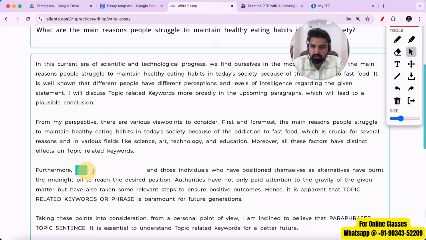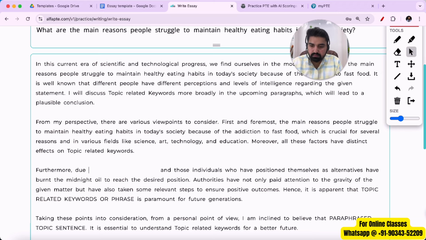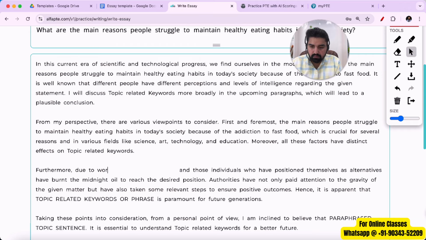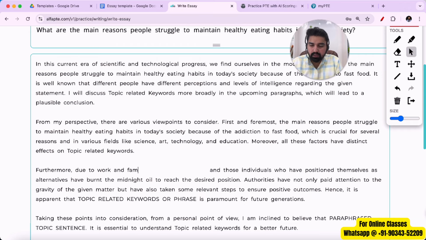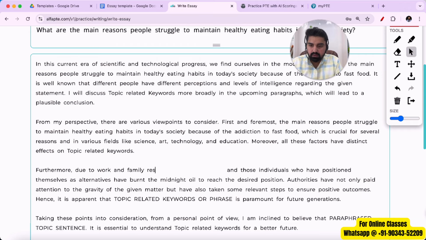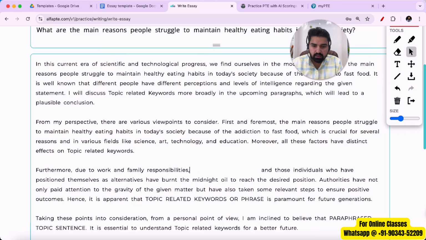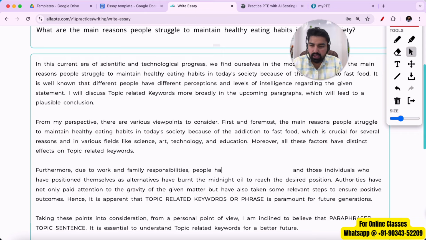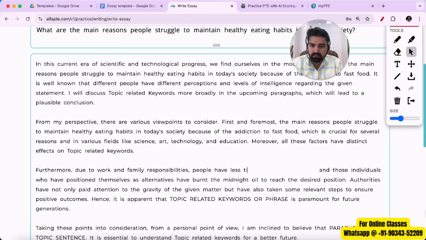So over here in this space, we'll have to insert a new topic line. So what we can add is, let's say due to work and family responsibilities, people have less time, right?